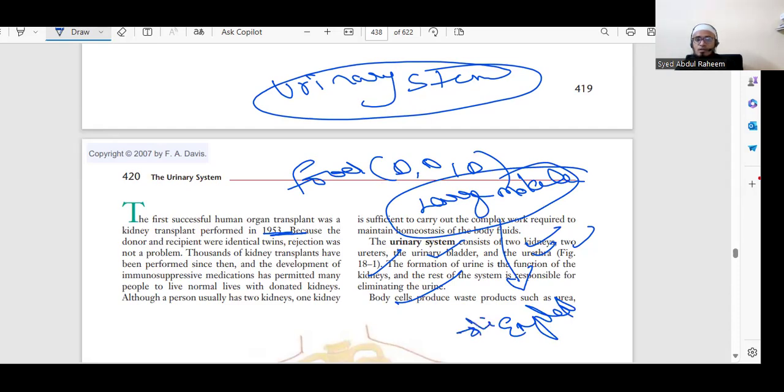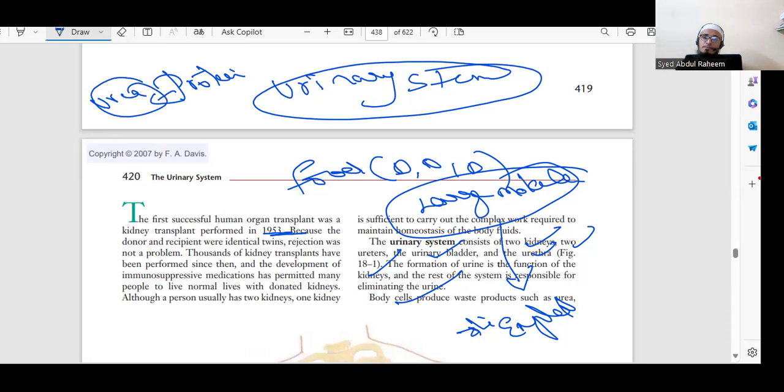But metabolic waste means the waste products the cells produce after the body utilizes the food we eat. For example, if the body absorbs any protein substance, it will make urea.